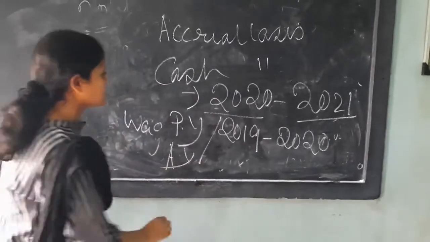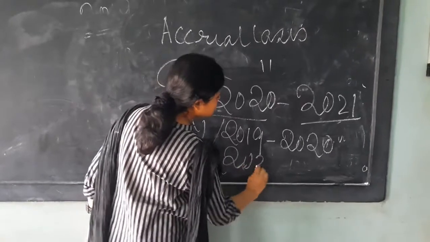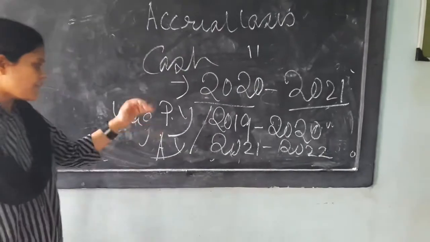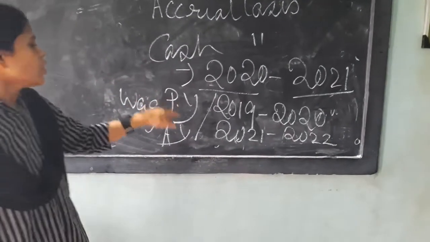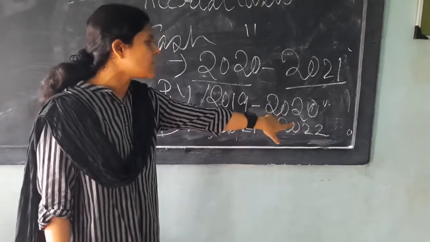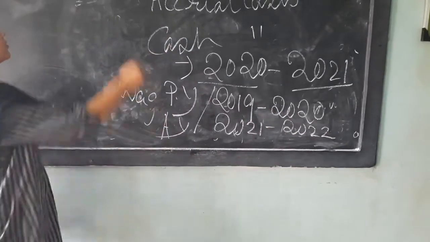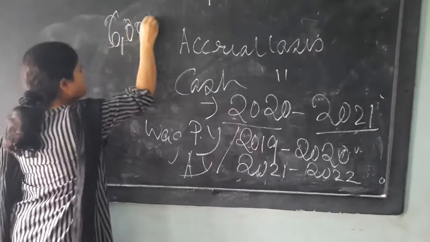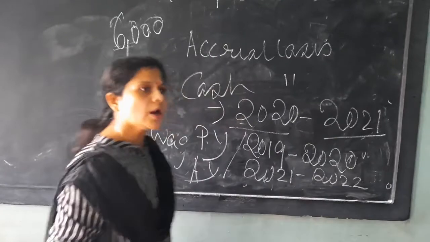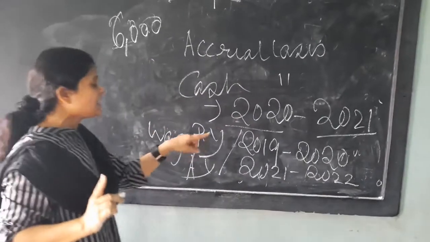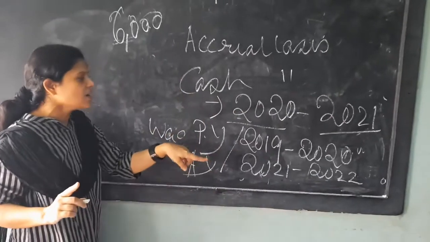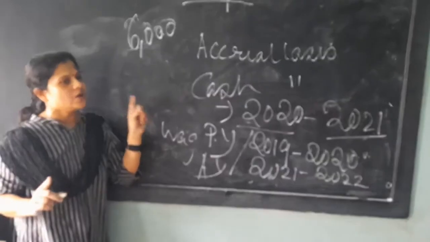What is the advance year? 2021-2022 is the advance year. Suppose the wages of 2021-2022 amounting to rupees 6,000 are paid in the year 2020-2021. Although it is not related to this year, as it is paid in this year, it will be taken into account.